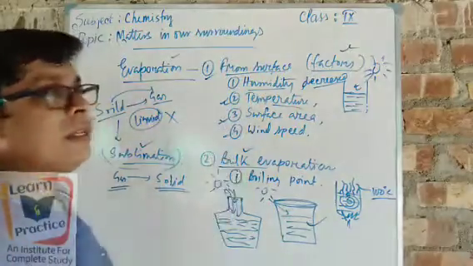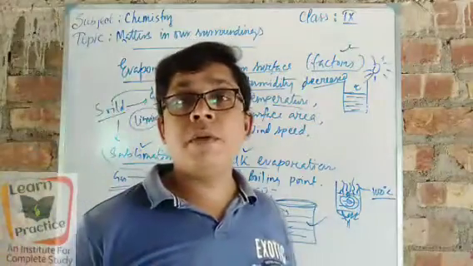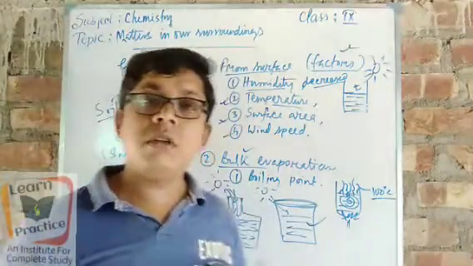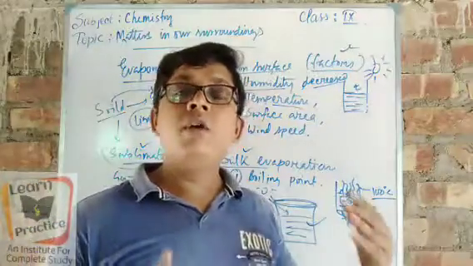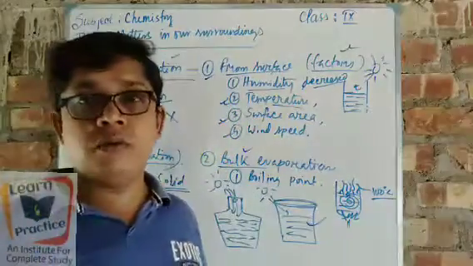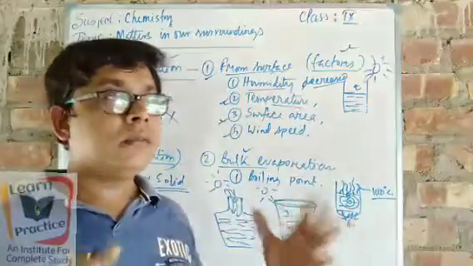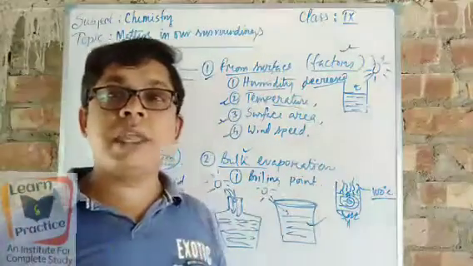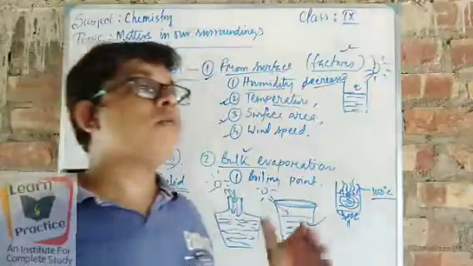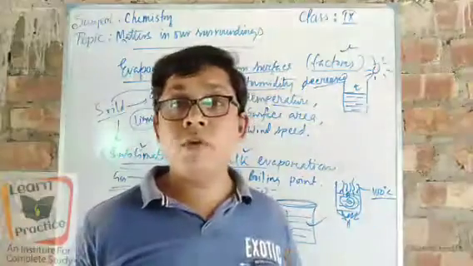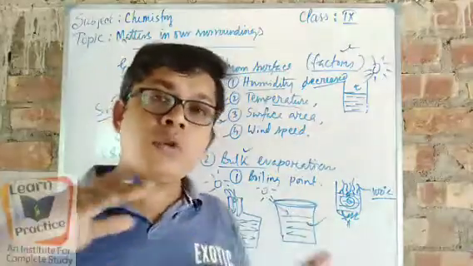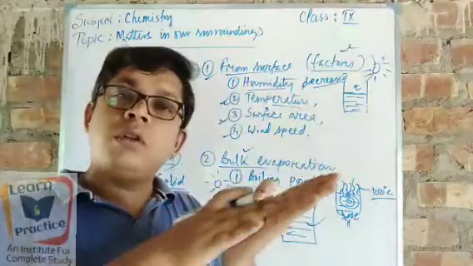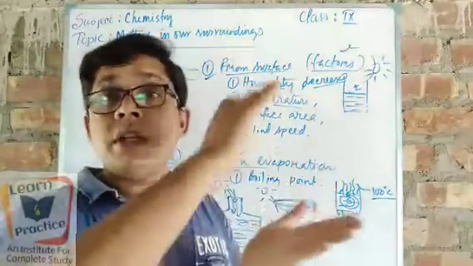Number 4, wind speed. Yes, with the help of the wind speed, the water from the surface can be evaporated, because we know that wind carries the temperature that is present in the atmosphere along with it. So if the wind blowing is very hot, then when it blows onto the surface of the water, the water will also be evaporated along with the temperature.